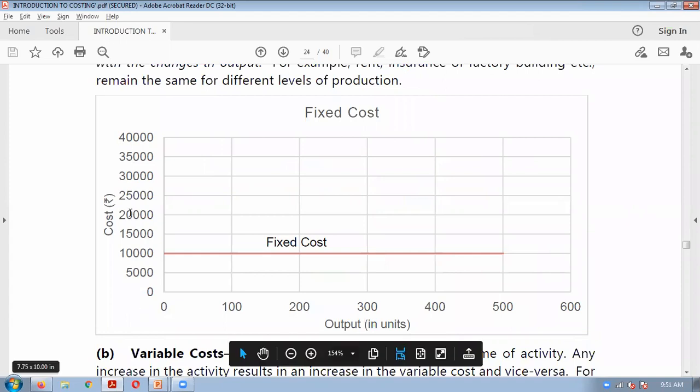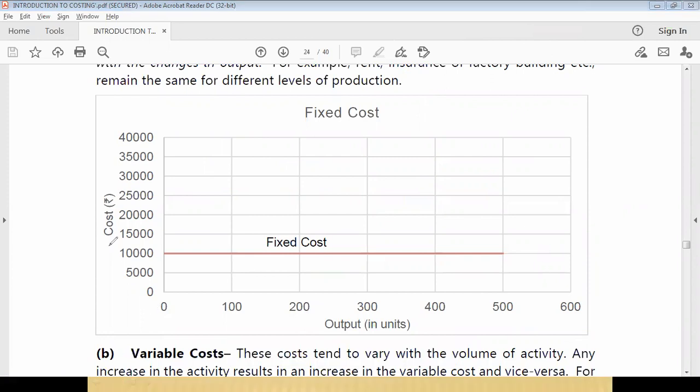See, the diagram for the fixed cost is given here. Here cost is there and here output is given. Whatever output you produce, your cost is remaining constant. See, 10,000, 10,000, 10,000. Such types of cost are known as fixed cost.